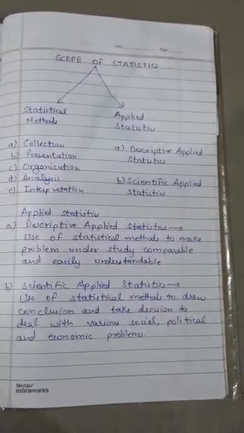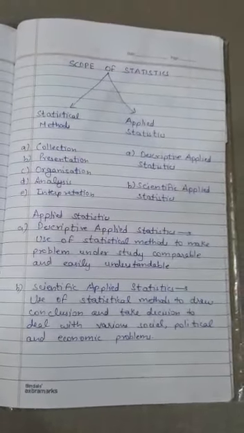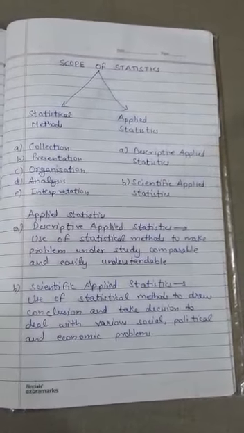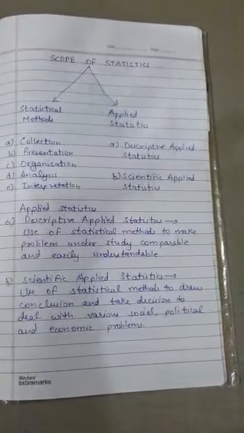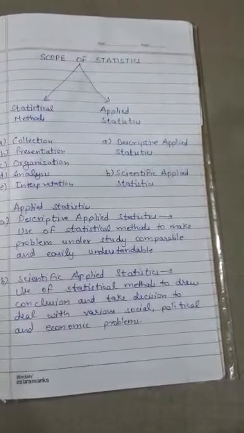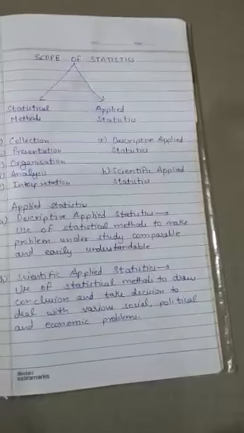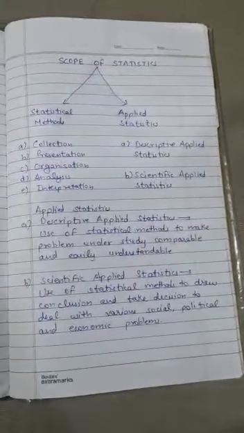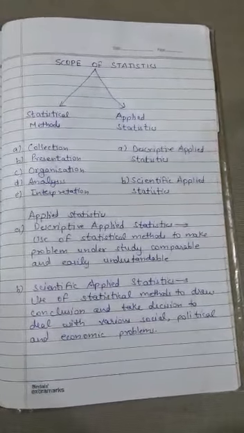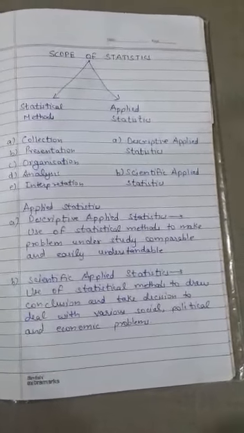Now today we are starting the scope, or the subject matter, of statistics, after studying the features of statistics. The scope of statistics means up to how many areas statistics has spread these days. These days statistics has spread to economics, business, industry, physics, chemistry and various other fields of knowledge. Because statistics means collection of data, which gives us many facts and figures that are helpful for concluding the results.